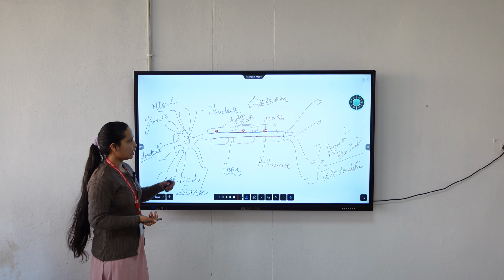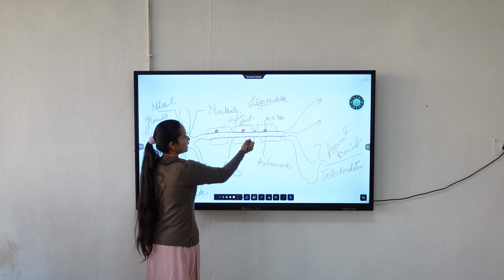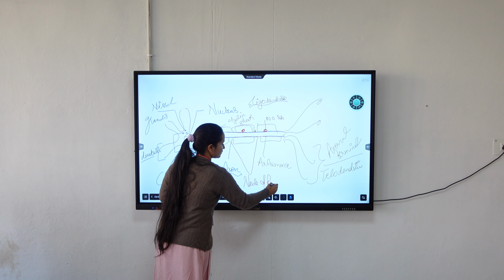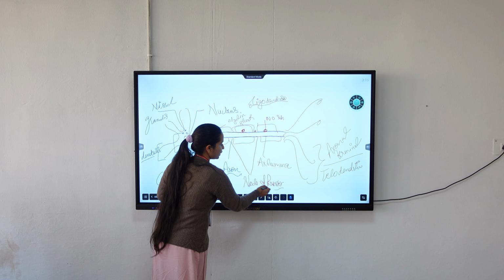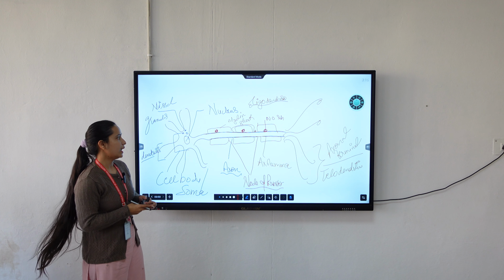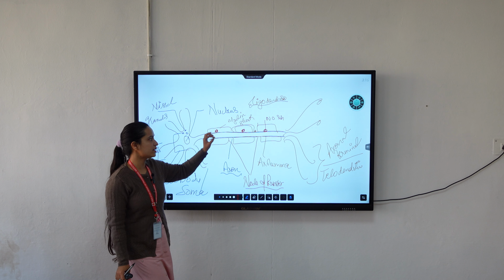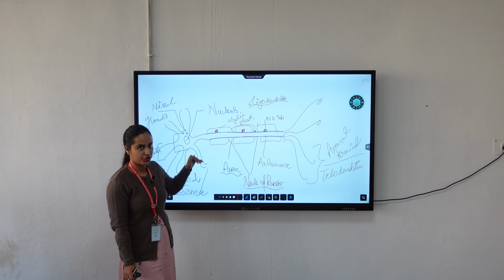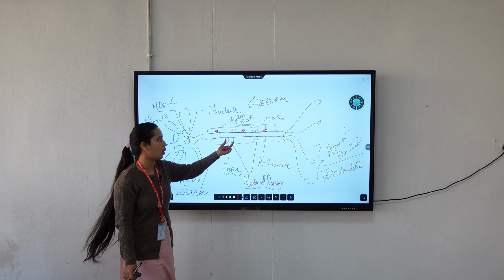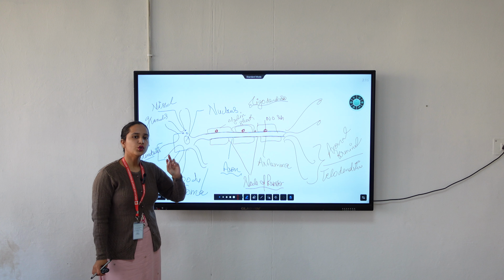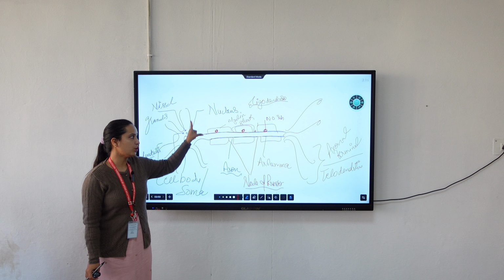So we have another component in this axon that is called node of Ranvier. Node of Ranvier is the adjacent space between two Schwann cells which is free from the myelin sheath. That means any space which is left free of myelin sheath between two Schwann cells is called node of Ranvier.